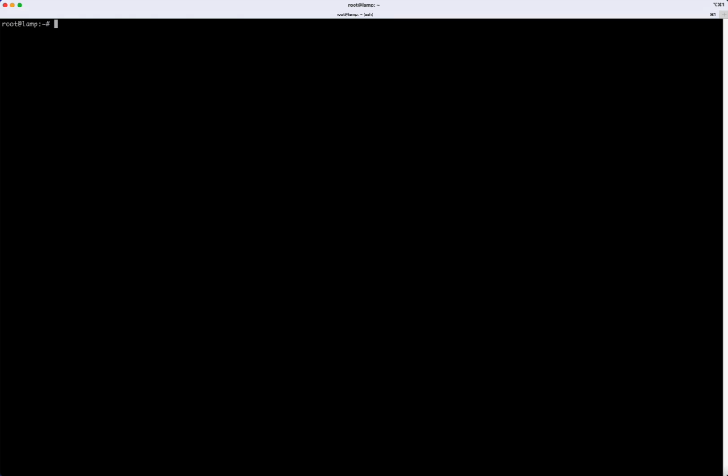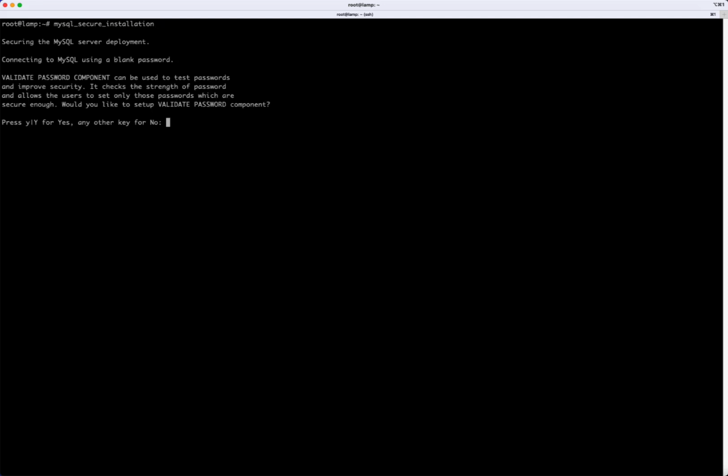So let's run a tool that will secure our MySQL installation. It's called mysql_secure_installation using this command. And first thing we want to do is decide whether to use the validate password component. Since this is a development server, I'm going to say no. And let's set our password. For development servers, you can just set something simple. I will use "password" for the password.